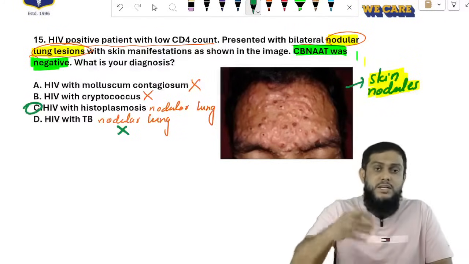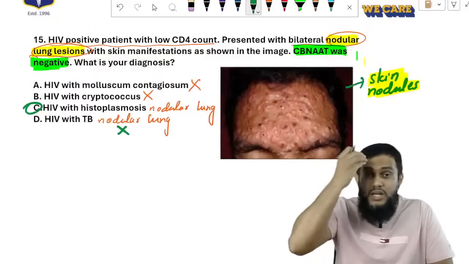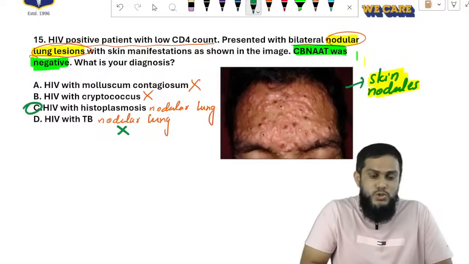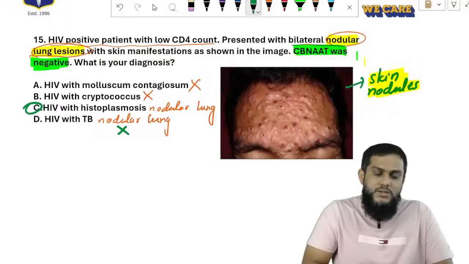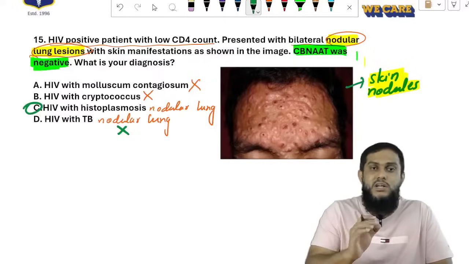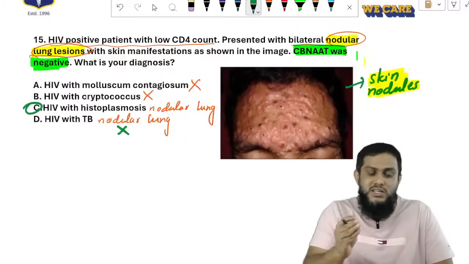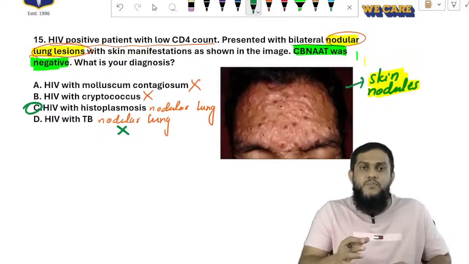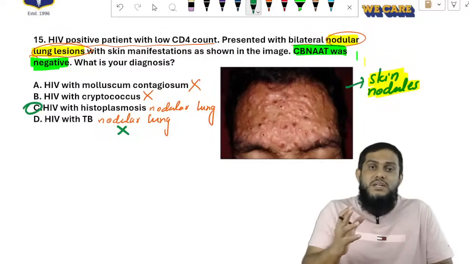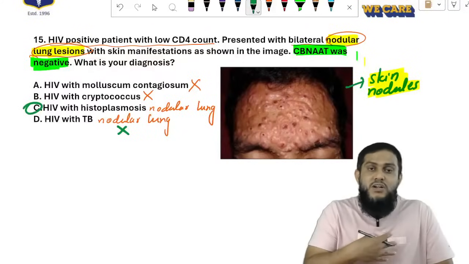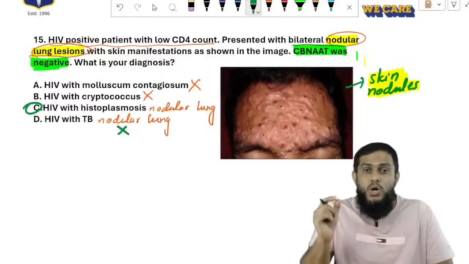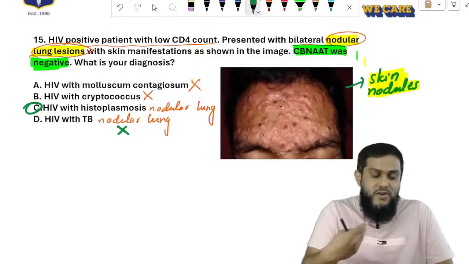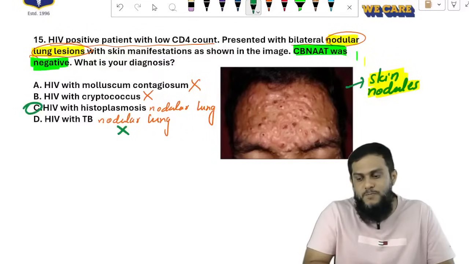By seeing the skin image, don't think of umbilicated papules and go for molluscum contagiosum. No, because nodular lung lesions and nodular skin lesions are not seen in molluscum contagiosum. Remember this: nodular lung lesions are seen in dimorphic fungal pneumonia and tuberculosis.